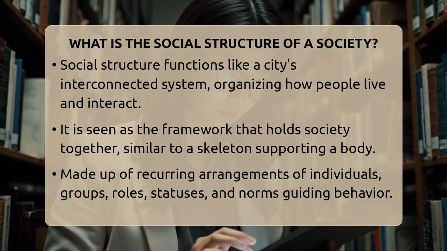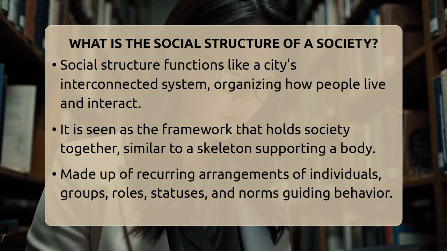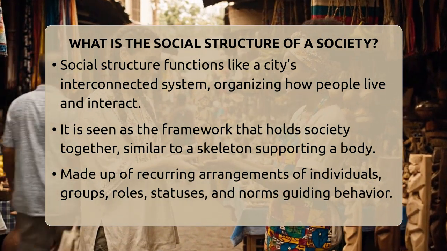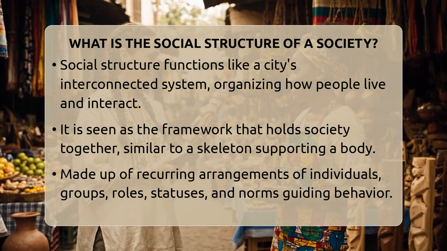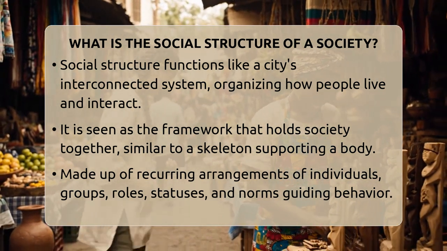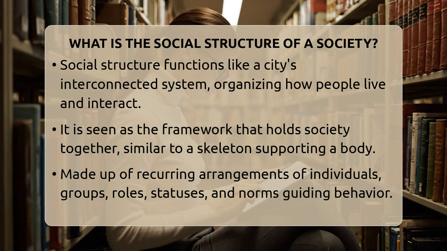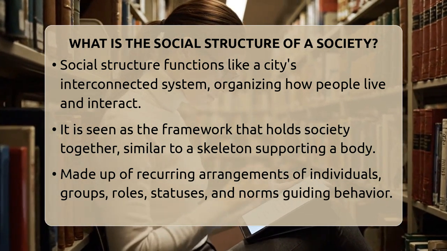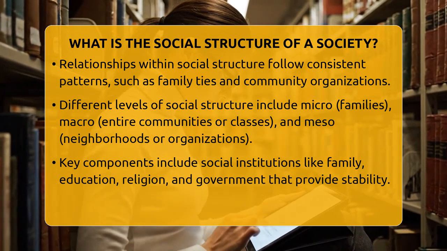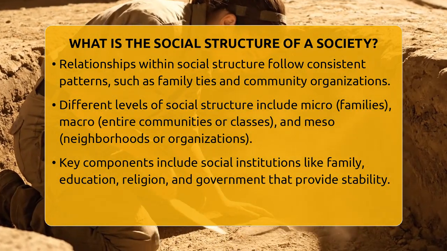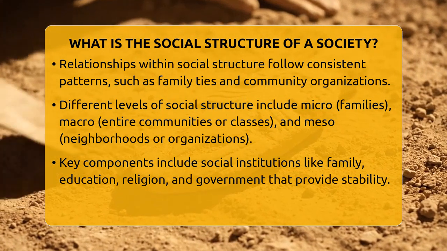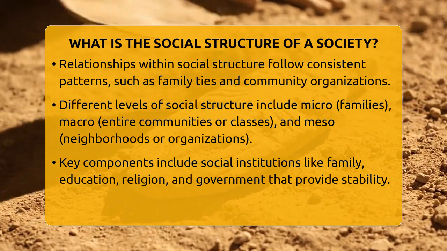At its core, social structure is about relationships, how people connect, communicate, and occupy different positions. These relationships aren't random. They follow established patterns that stay consistent over time. For example, family ties, kinship systems, and community organizations form the basic units of social structure. These units influence everyday actions and larger social processes like politics and economy.